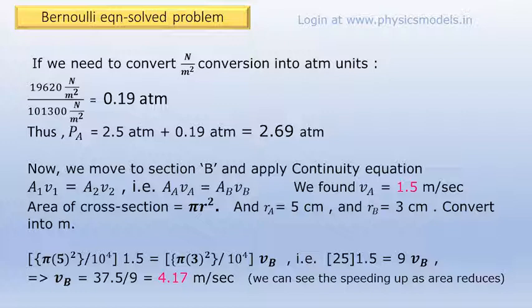The radius at section A is 5 centimeters, the radius at B is 3 centimeters, so the area should be smaller, therefore the velocity should be higher. Keeping that in mind, we find the velocity at section B, VB, as 4.17 meters per second, which makes sense, and do these cross checks in the middle of any solved problem.